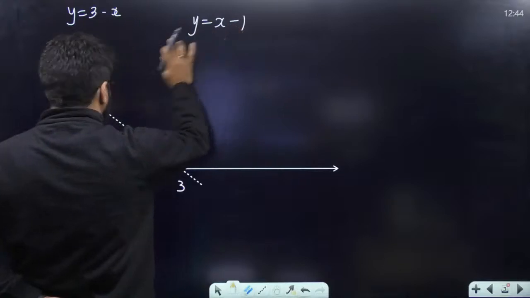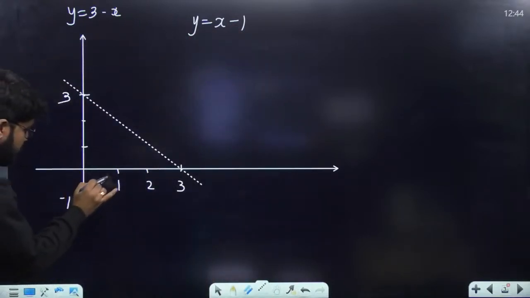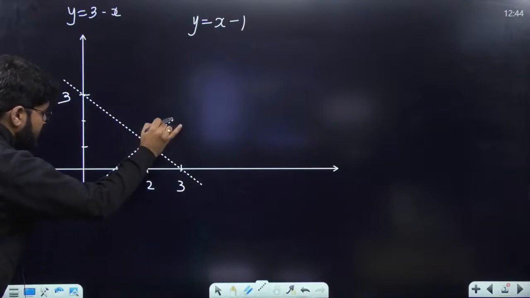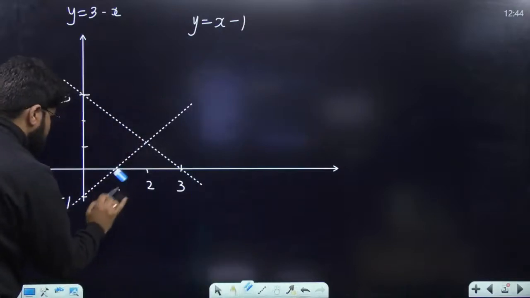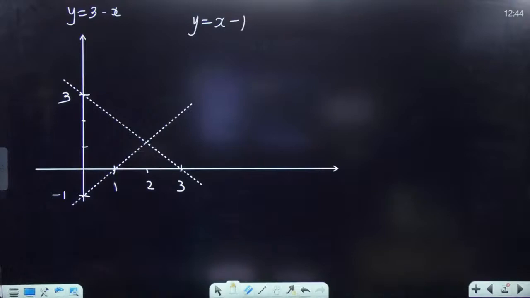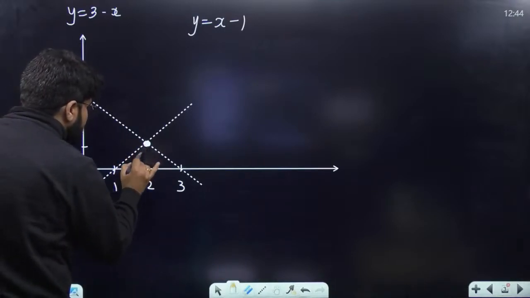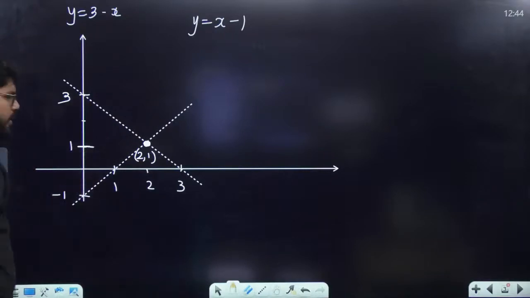And at x equal to 1, y will be 0. Here we can draw with slope 1, so it is going to pass through this point. This is also done. So this is minus 1 and this is plus 1. These two lines are intersecting at the point 2 comma 1.